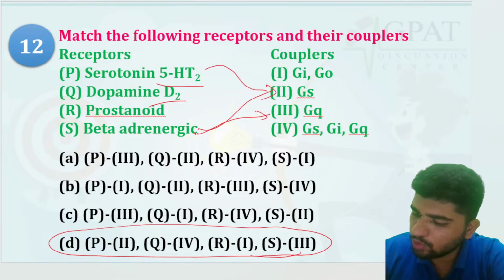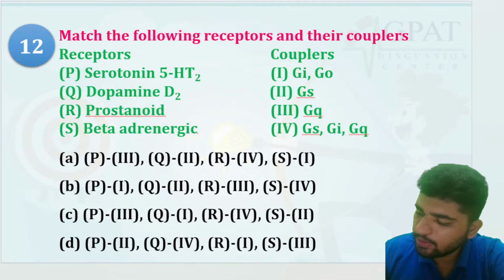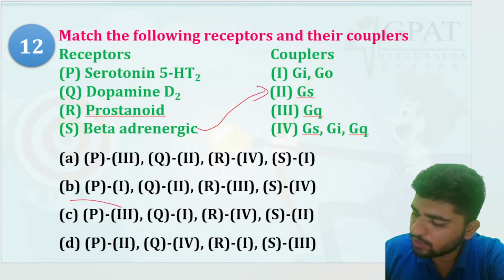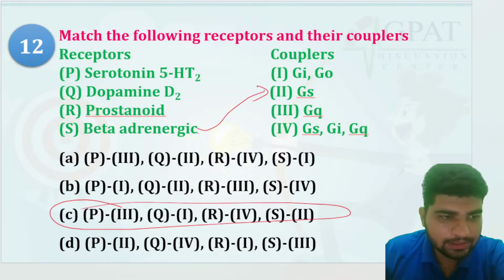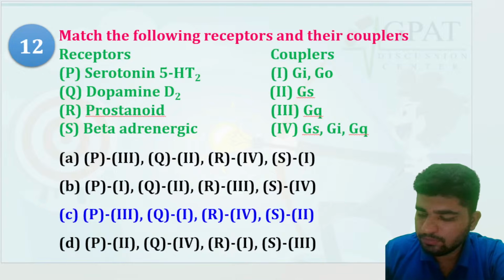No, wait. Beta adrenergic is for Gs. Okay, so S for 2. Yes, this would be your right, C. C, right? Okay. Let's move fast.